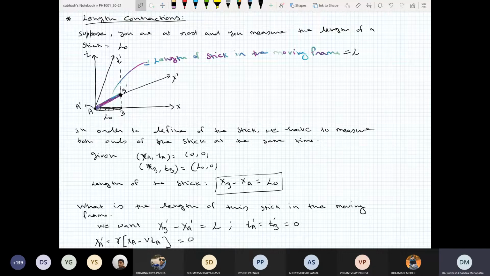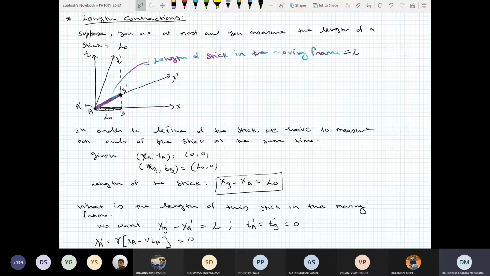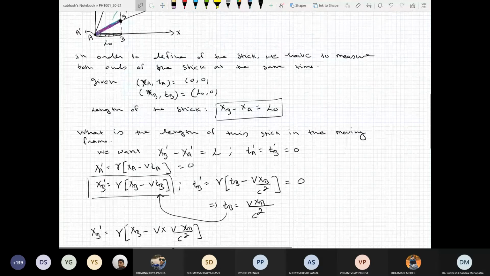Now me and my friend are moving with velocity v with respect to you. We also want to measure both ends of the stick at the same time. That time can be anything, but the important point is at the same time. So we take that time to be 0 as a reference point.